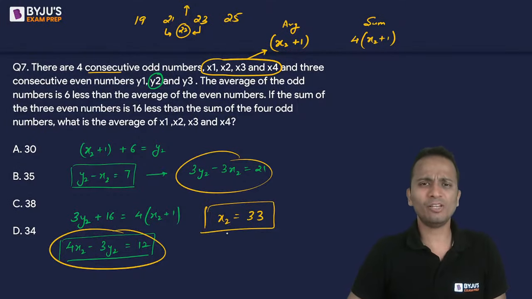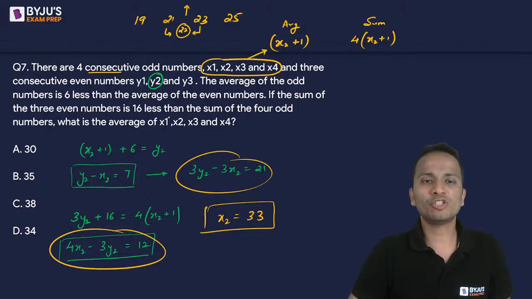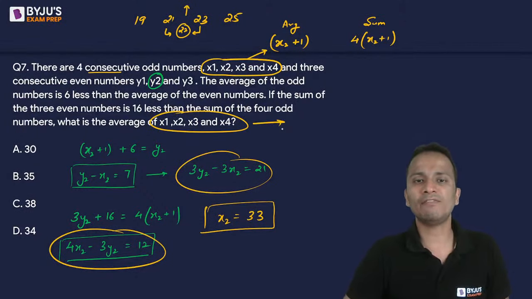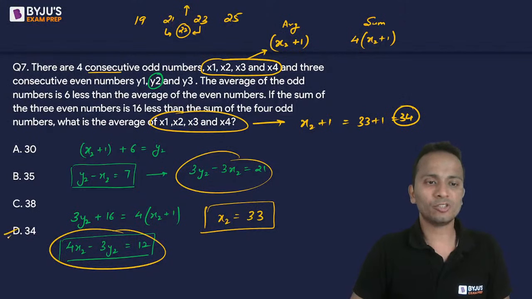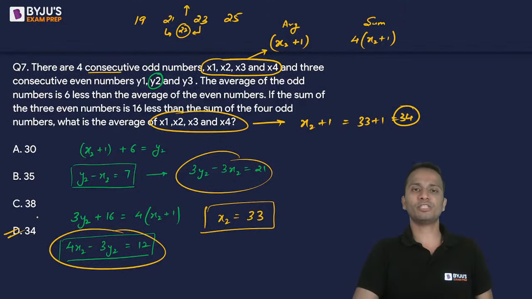Done. The value of x2 is found. Now I need the average of these four numbers. What was the average of these four numbers? x2 plus 1. So my answer will be 33 plus 1, that is equal to 34. So 34, that is option D, is the final answer for this question.